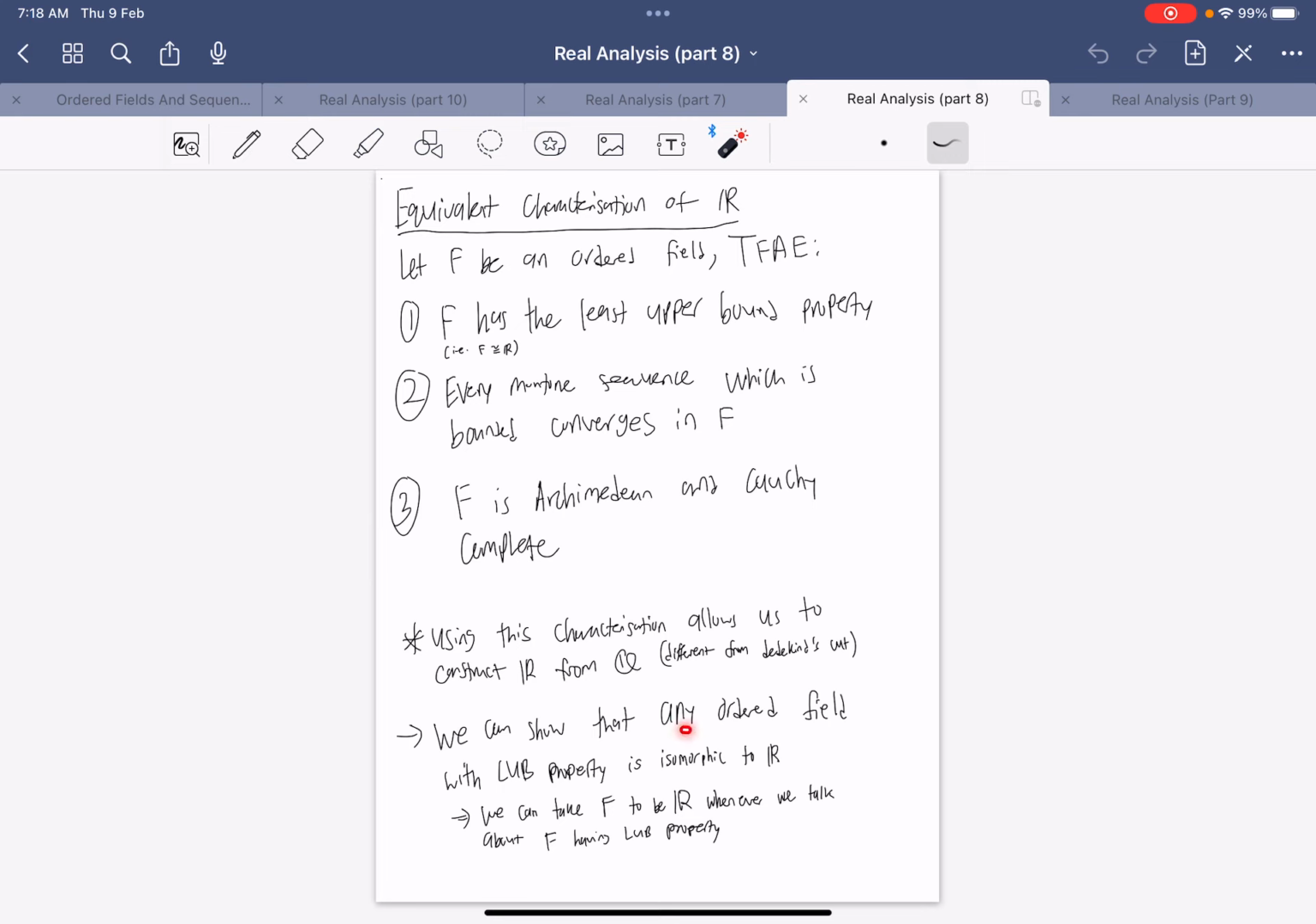Furthermore, we can also show that any ordered field that has the least upper bound property will be isomorphic to the real numbers. And so we can take this field that may not be the real numbers, but because it has the least upper bound property, we can just say that it's the real numbers. And so that's why in Bartle and Sherbert, everything they deal with is real numbers, but you can actually now pinpoint which points are using the least upper bound property and which are not, and in which case those propositions that are not can be applied to a general ordered field.